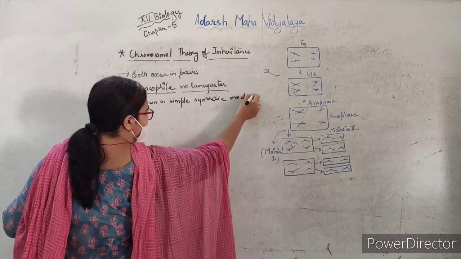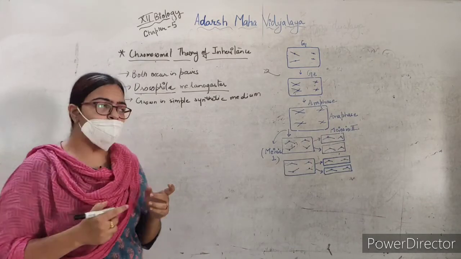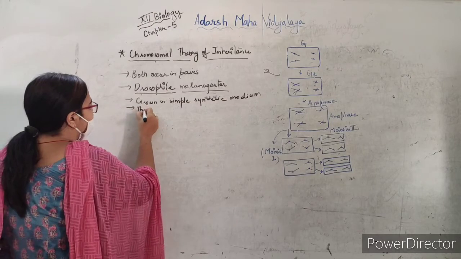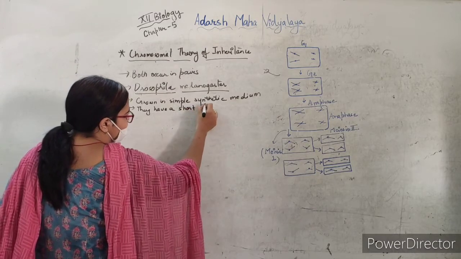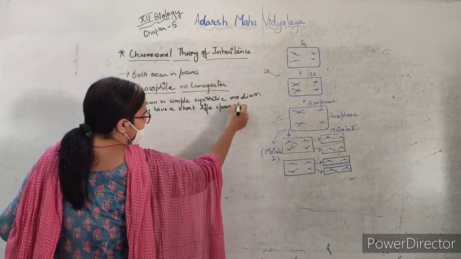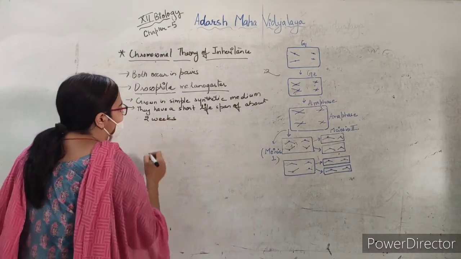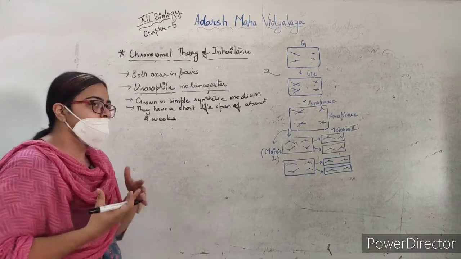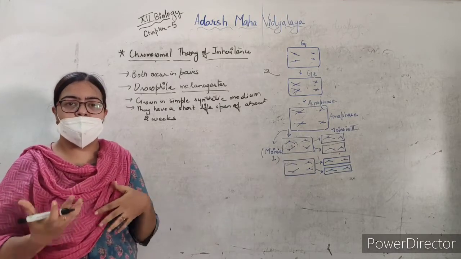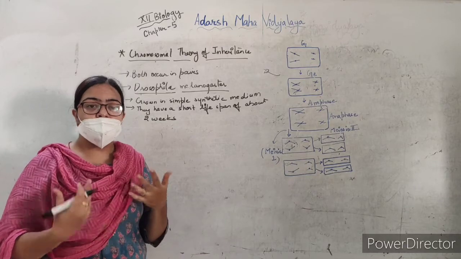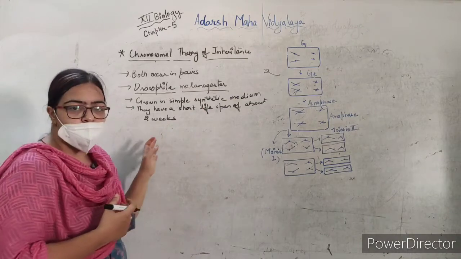The second point is they have a short lifespan of about 2 weeks. Definitely we will not choose an animal which has a long lifespan, because we have to wait for its progeny. So we choose an animal whose lifespan is short and which can give us progeny as soon as possible. So the second point is they have a very short lifespan, about 2 weeks.